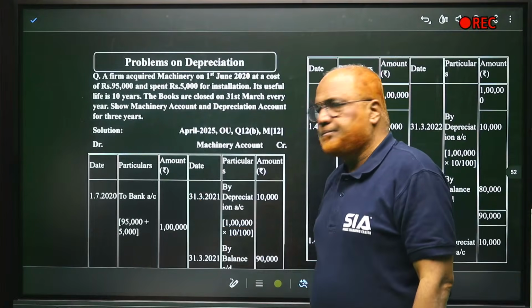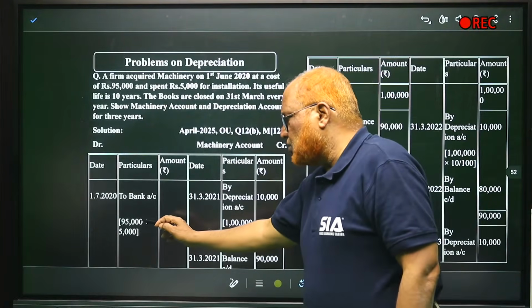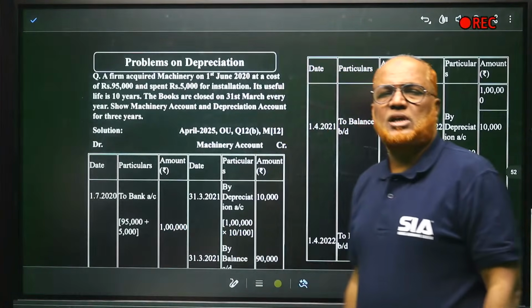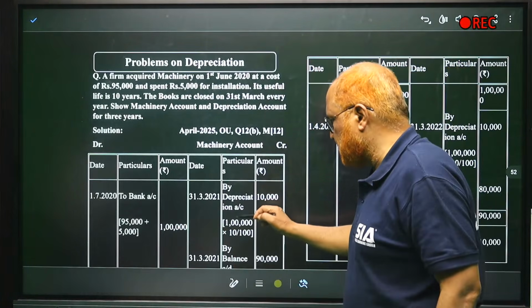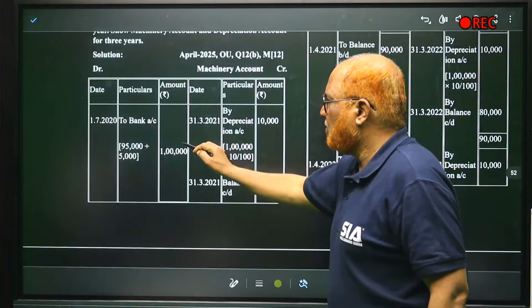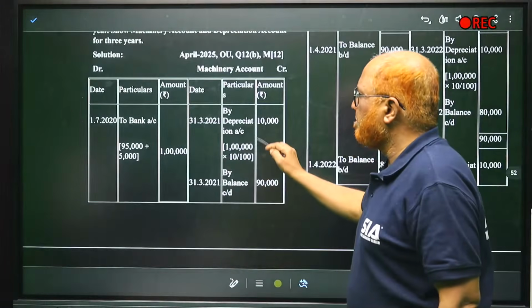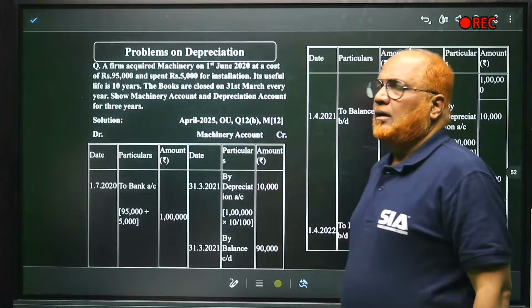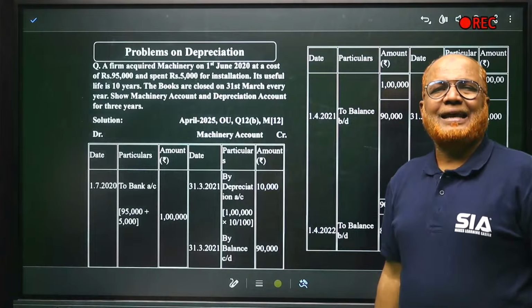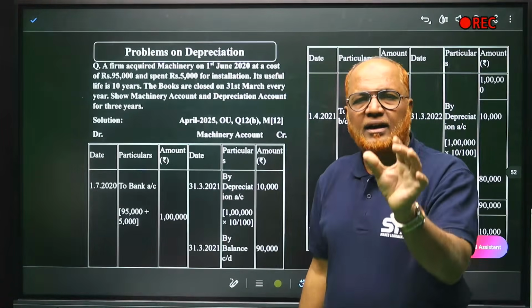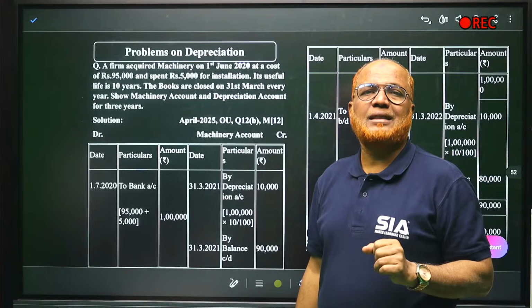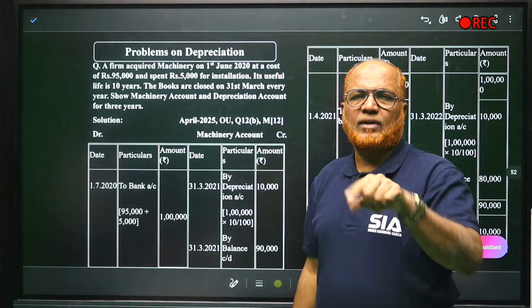So here, bank. So 95,000 is the cost plus 5,000 is the installation charges. Total is 1 lakh. 1 lakh rupees debited, right? Now, its useful life is 10 years. So annual depreciation is 1 lakh divided by 10, 10,000.